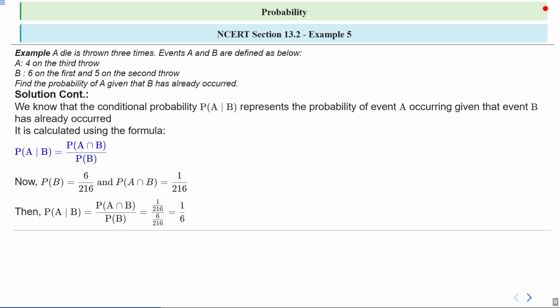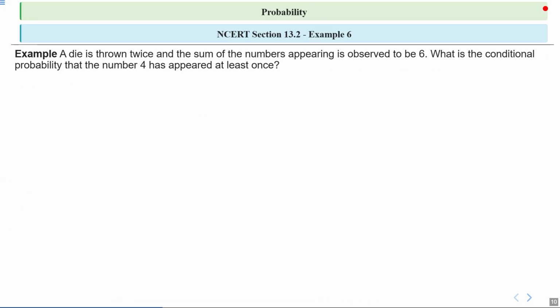Then probability of A upon B will be equal to probability of A intersection B upon probability of B, which is equal to 1 upon 216 upon 6 upon 216, which is equal to 1 upon 6, right? Okay, so 1 upon 6 will be the right answer.